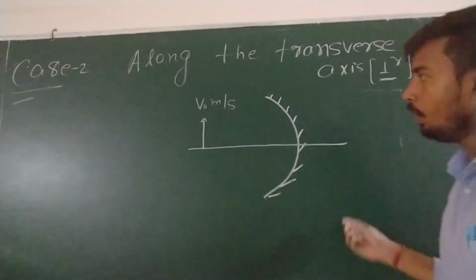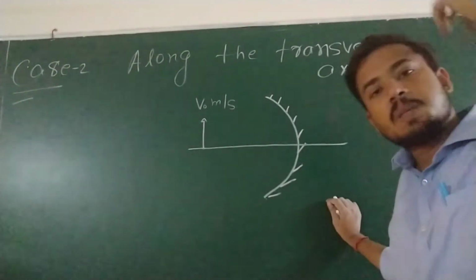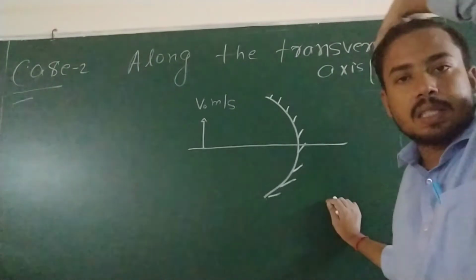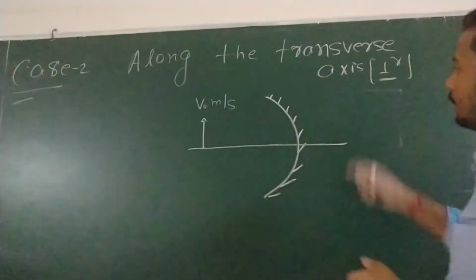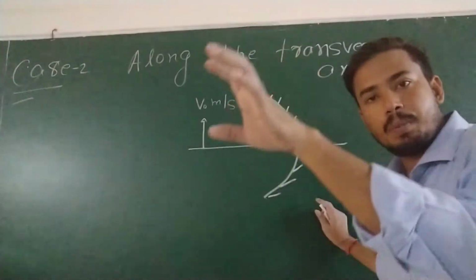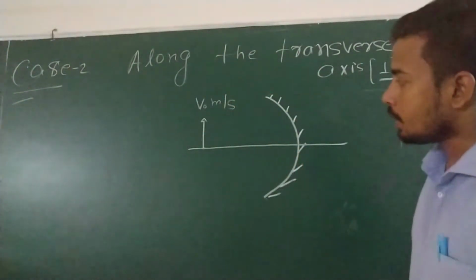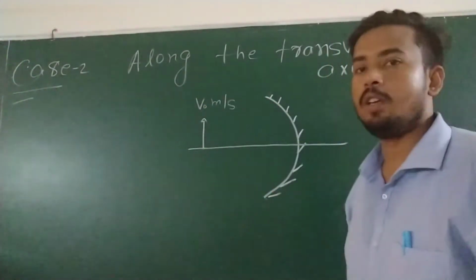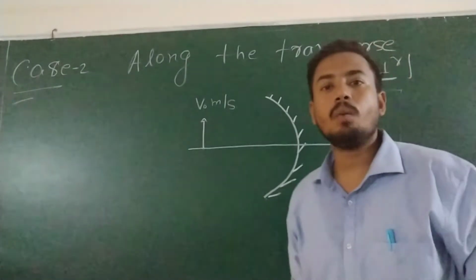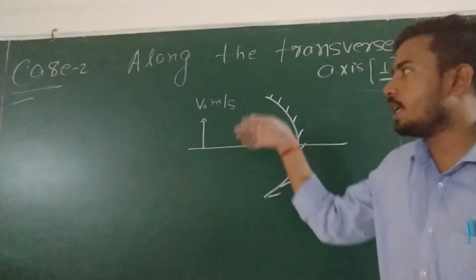I have already told you we will discuss two cases: along the principal axis, which is called the parallel axis, and along the transverse axis, which is called the perpendicular axis. Same case we have discussed in the plane mirror also. Suppose this object is moving in this direction with velocity v0 meter per second, then what will be the velocity of image in this direction?